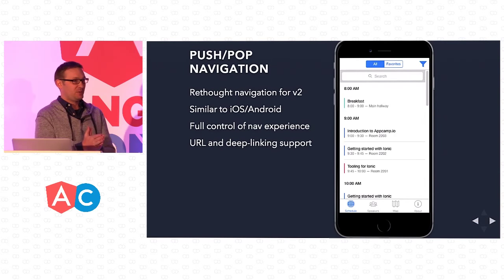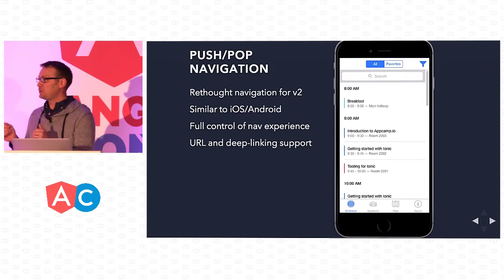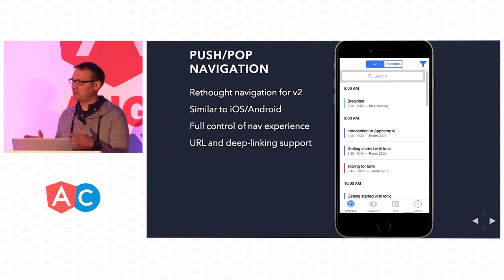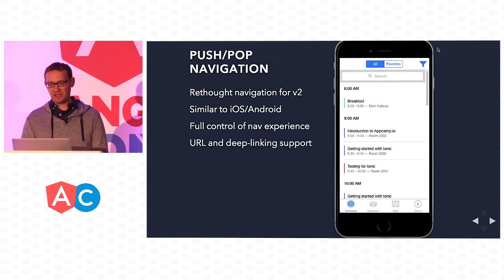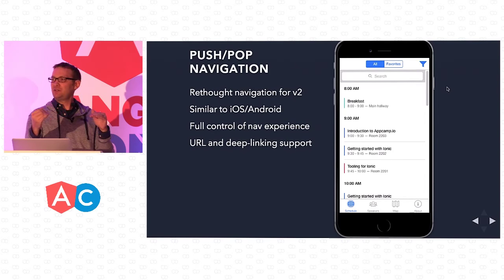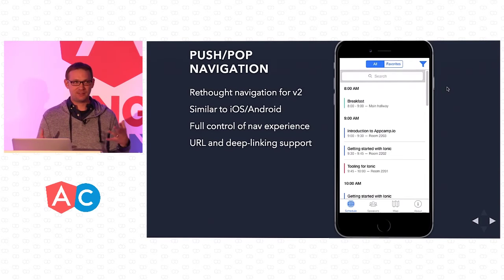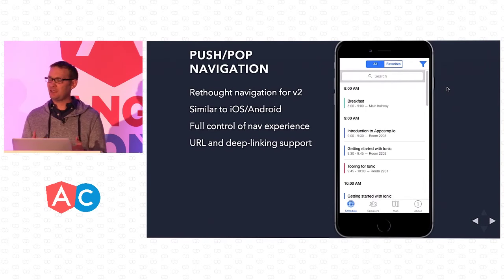One great example is, let's say you're at the side menus. You open up the side menu and you go to a second page in the side menu. You don't want to have a back button anymore because you opened it from the side menu. You want to clear out the history and make sure that you're still at that root view. If that makes sense, because you're still at the root, even though you did technically transition one page forward, you're still conceptually at the root page. But it was difficult to handle that within Ionic 1, because according to Ionic 1, you navigated one page forward, but that's not conceptually what happened. You're still at the root of that side menu.